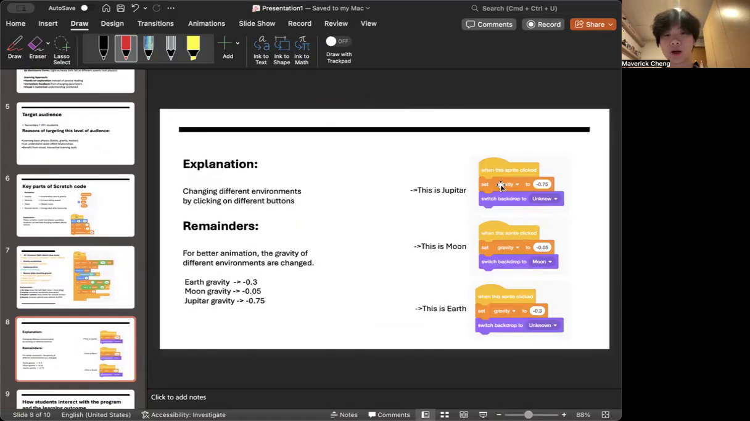These three parts of the code are simple, and they only explain changing different environments by clicking on different buttons on the screen. I also have a reminder: for better animation, the gravity of the different environments may not be the real gravity in the real world, so I have adjusted it to this number.